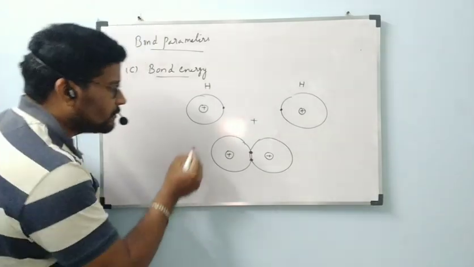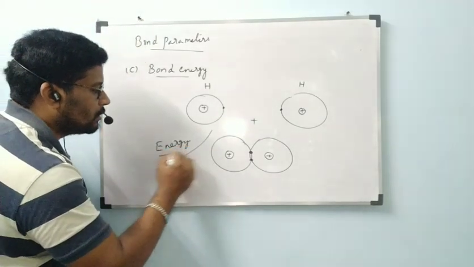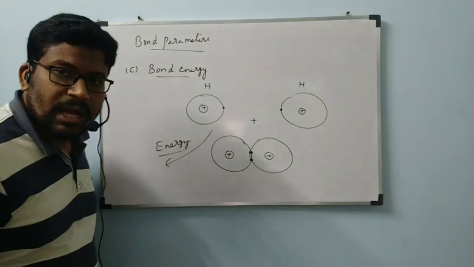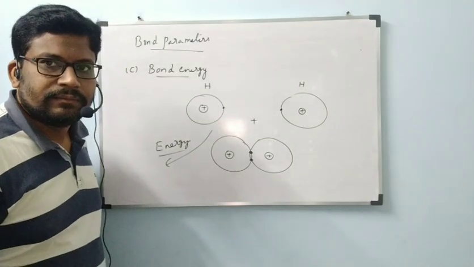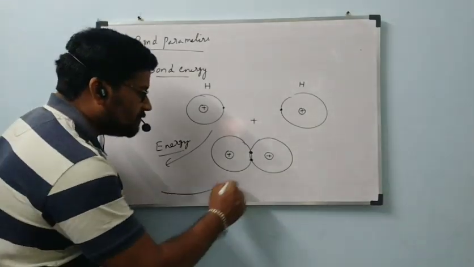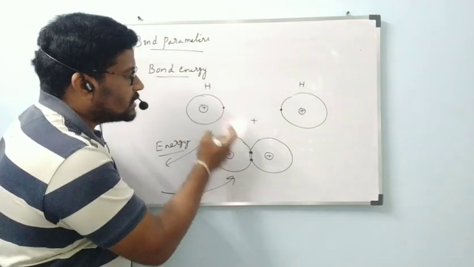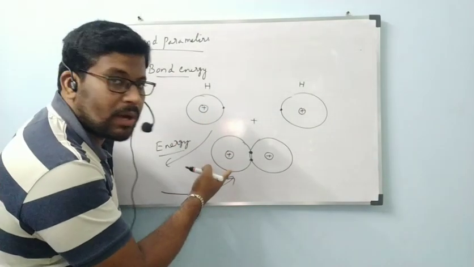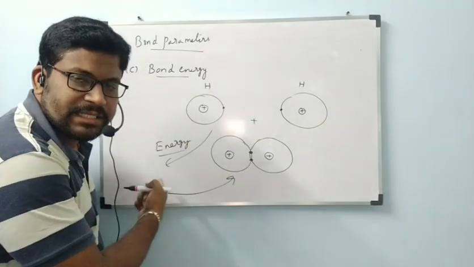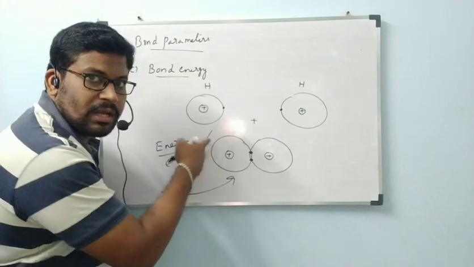At that time, energy will be released. That energy is also called bond energy. If you give the same amount of energy in the reverse way, the molecule is converted to atoms. When atoms are converted to a molecule, energy is released.